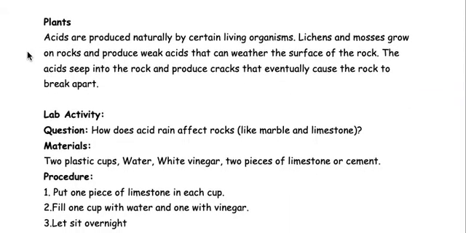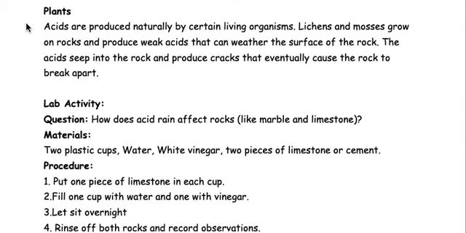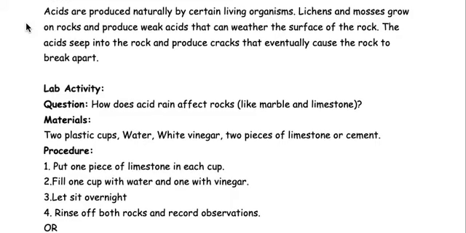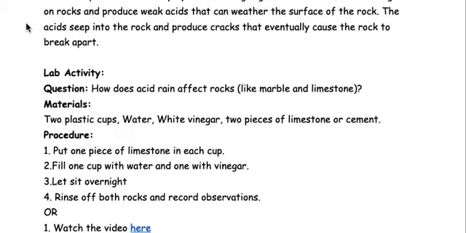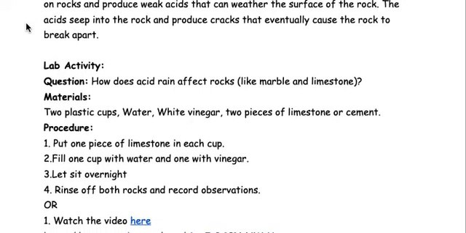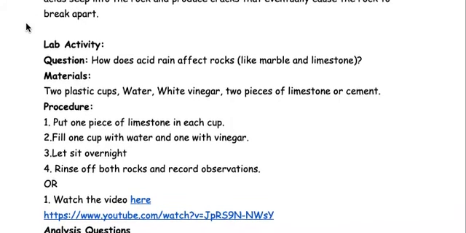Plants. Plants are produced naturally by certain living organisms. Lichens and mosses grow on rocks and produce weak acids that can weather the surface of the rock. The acids seep into the rock and produce cracks that eventually cause the rock to break apart.